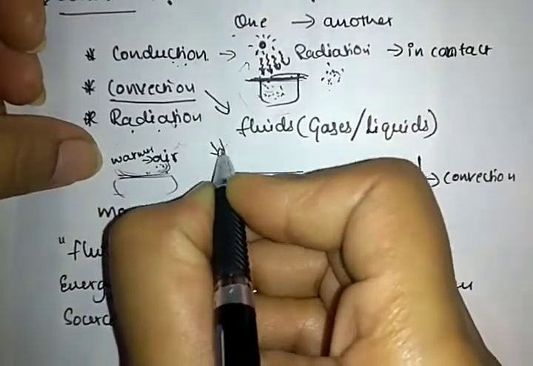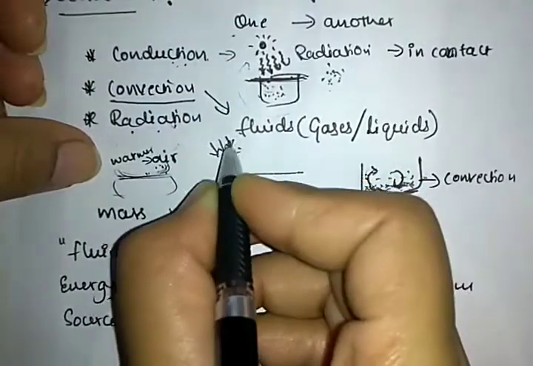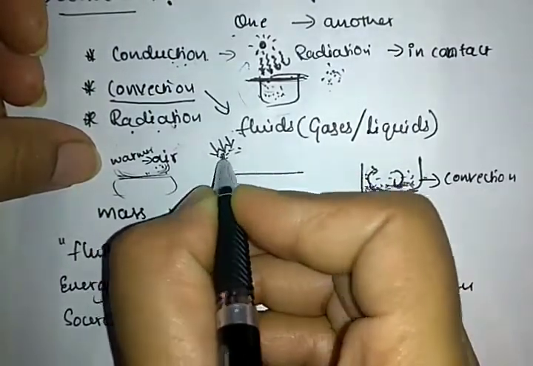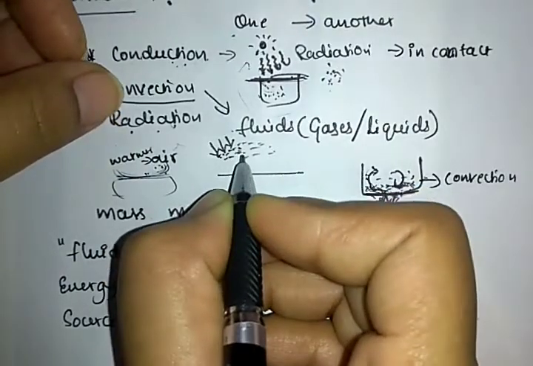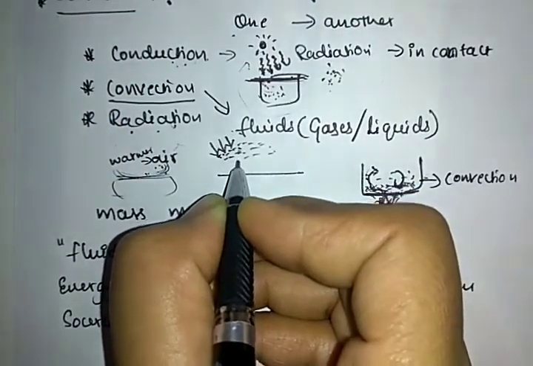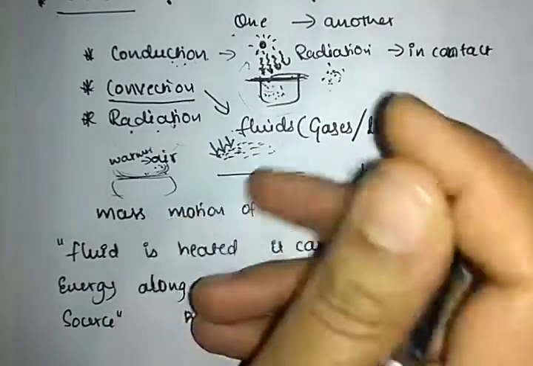If we get heated air, if the sun rays here, okay, in the summer there are huge sun rays, so the air gets heated up. This warmer air, hot air expands.